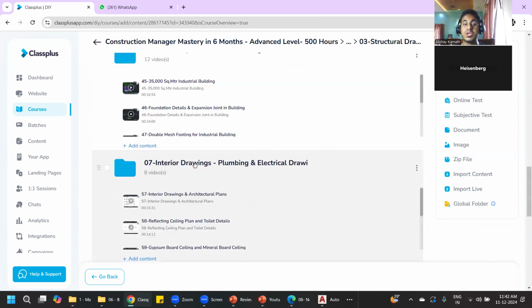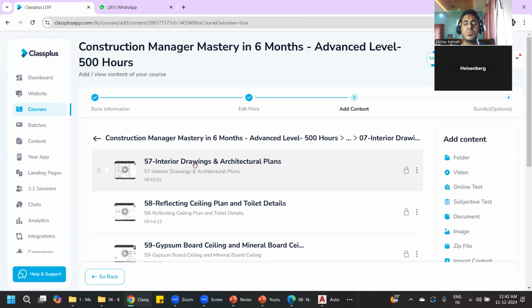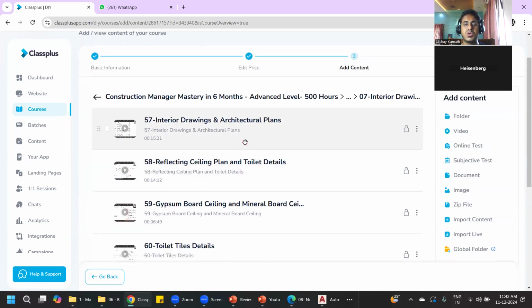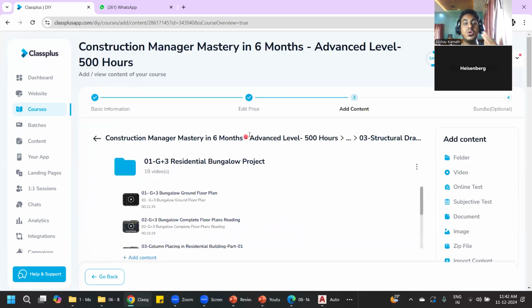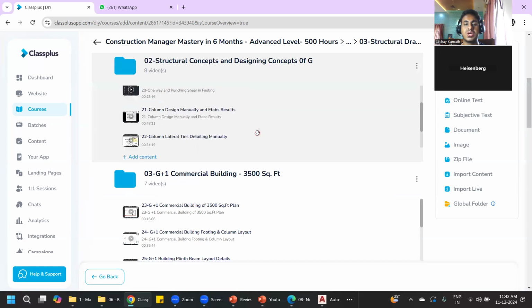In this way, high-rise buildings we will cover, airport drawings we will cover, basement plus ground plus three-story building. Interior drawings we will cover, and in college nobody will teach you. We'll try to cover interior drawings, plumbing drawings, electrical drawings. We'll try to see the sewage pipe layout drawings and all. So you'll get to understand how those drawings are to be understood.